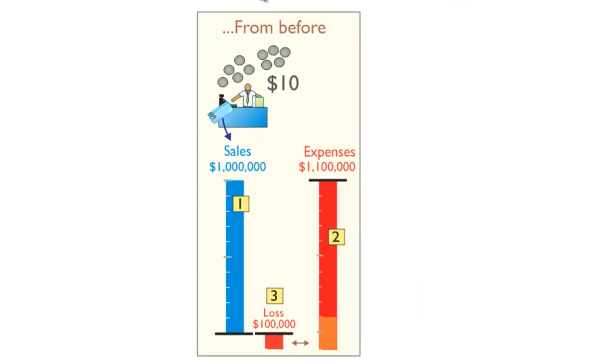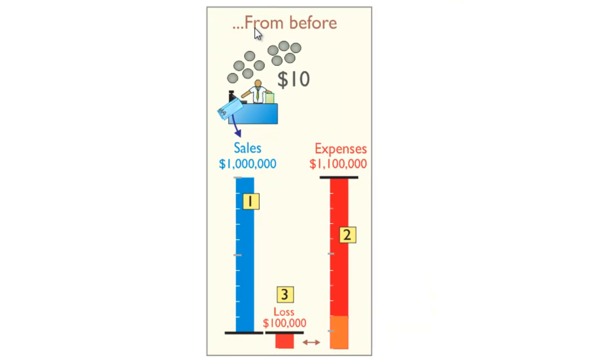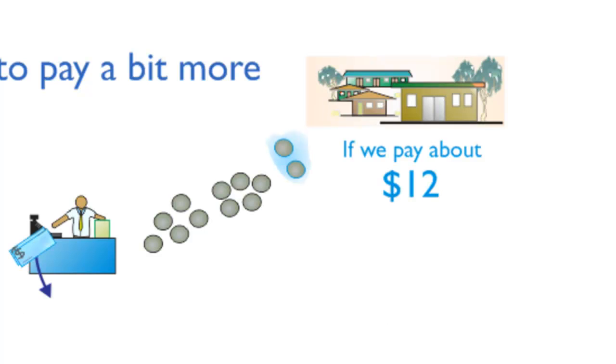So on our community, we need to pay a bit more. So from before, remember we paid in $10. The sales were $1 million, the blue bar, but expenses were greater than in town. So the red bar and the orange bar together, they're bigger than the blue bar, so expenses bigger than sales, gives us our loss. Now suppose that we paid in $12. So let's suppose we have to pay a couple of dollars extra.